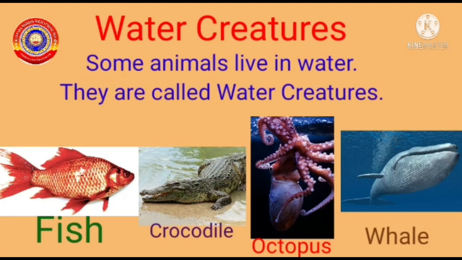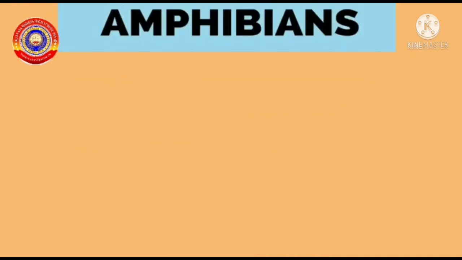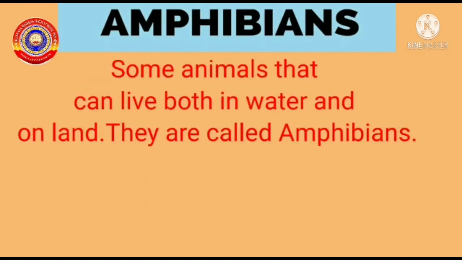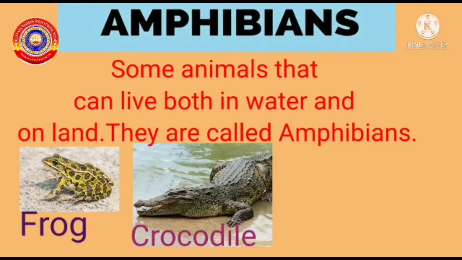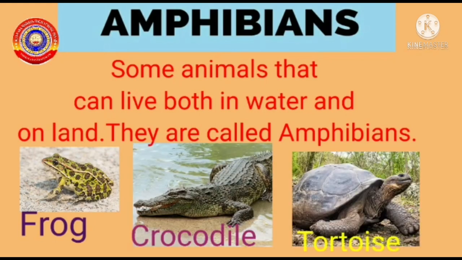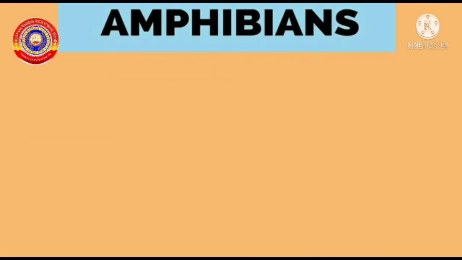Kids, have you heard the term amphibians? Some animals can live both in water and on land. They are called amphibians. The frog, the crocodile and the tortoise are the examples of amphibians. Do you understand?